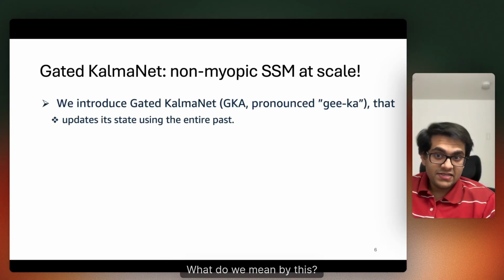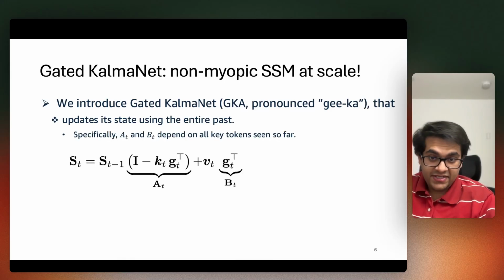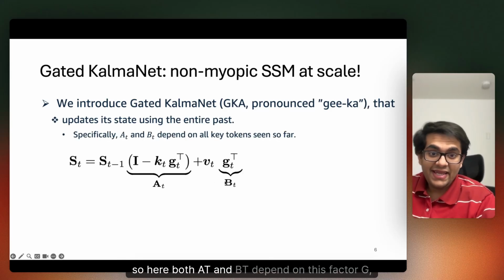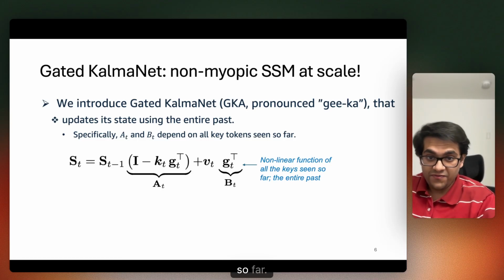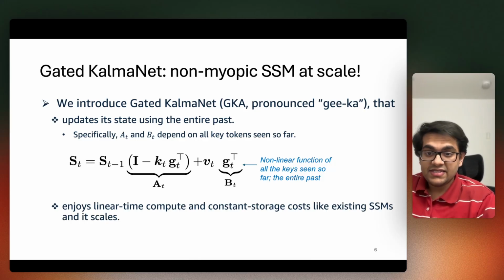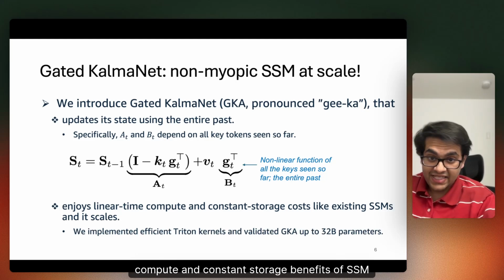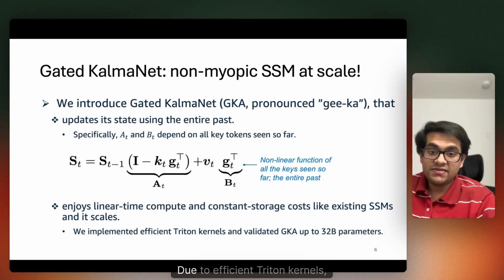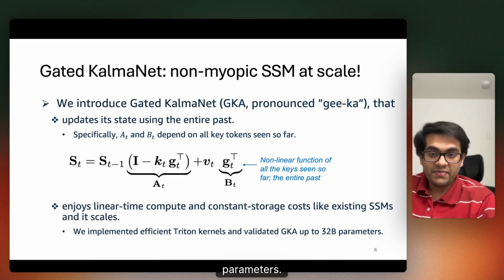What do we mean by this? Gated KalmaNet updates its state using the entire past. So here, both A_t and B_t depend on this factor G, which is a nonlinear function of all the keys seen so far, thus the entire past, not just the current key. Next, we achieve this while still enjoying the linear time compute and constant storage benefits of SSMs. And our model scales due to efficient Triton kernels. We have validated GKA up to 32 billion parameters.